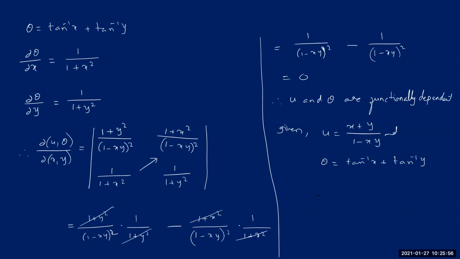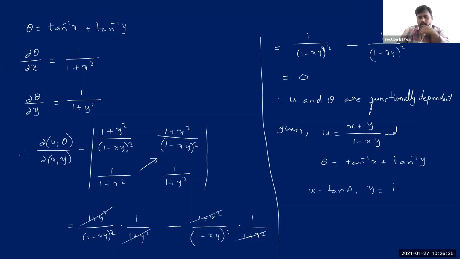Sir, we can assume x or y as tan theta or something in terms of tan, because it can form a formula of tan x plus y. Can you tell me the formula for us? Sir, for tan(x plus y), it is tan x plus tan y upon 1 minus tan x tan y. Okay, then shall I take x equal to tan A and y equal to tan B? Will it be okay? Yes. Okay, then let us see if that is the case.